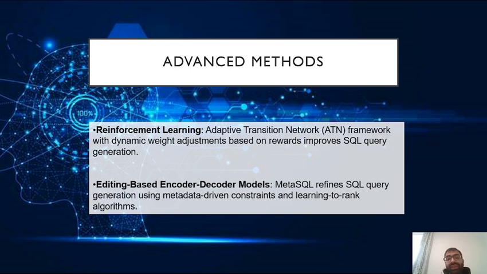MetaSQL first breaks down the NLP query into metadata that captures the core semantics of the query. The semantics here mean that we have a core semantic meaning. It is capturing the meaning of SQL queries. So it is like giving emotions, or a kind of human intelligence, to the data algorithm.